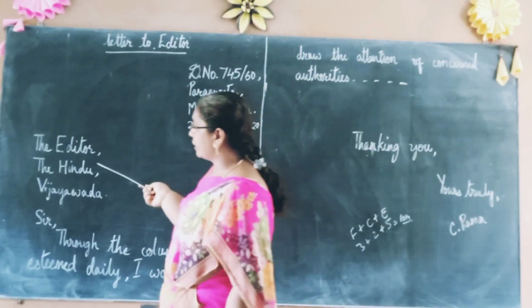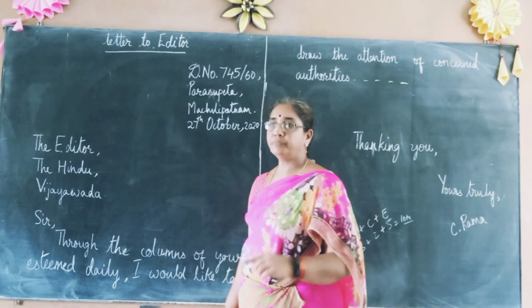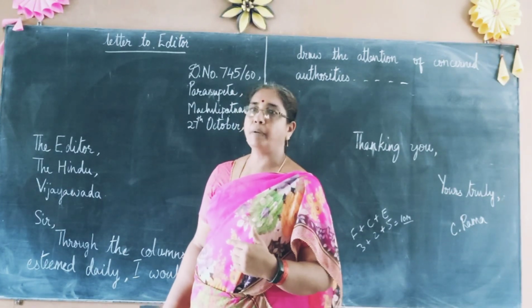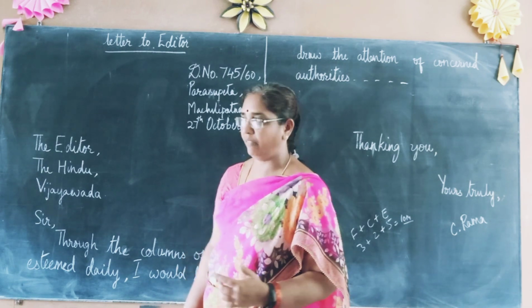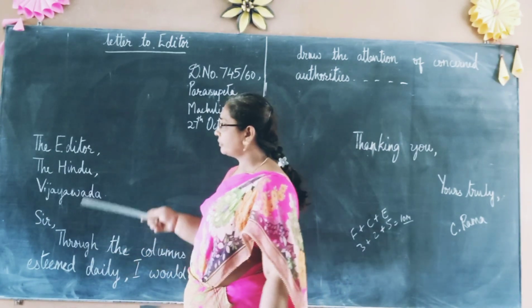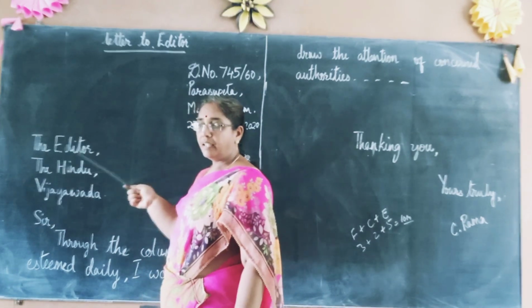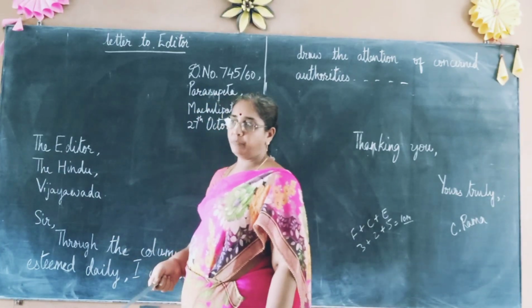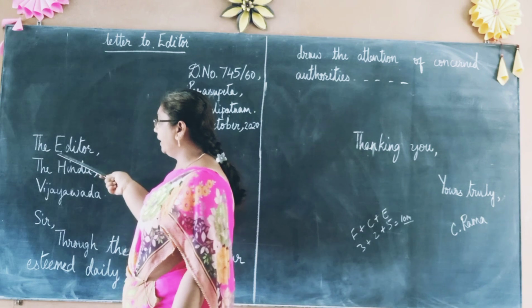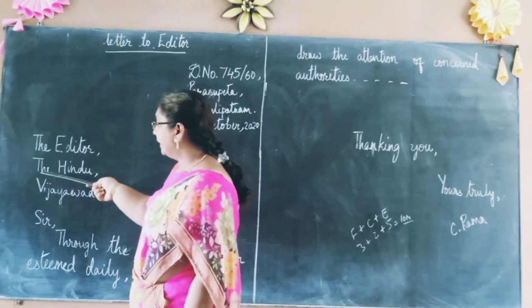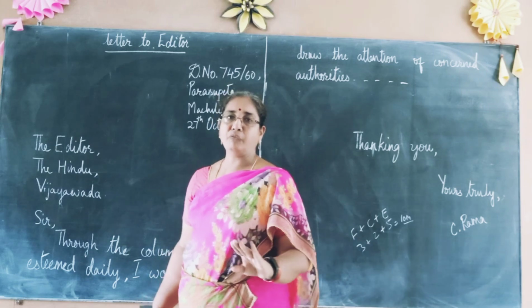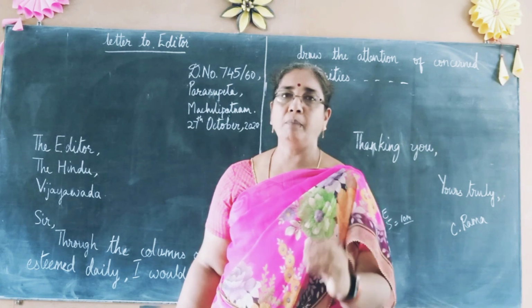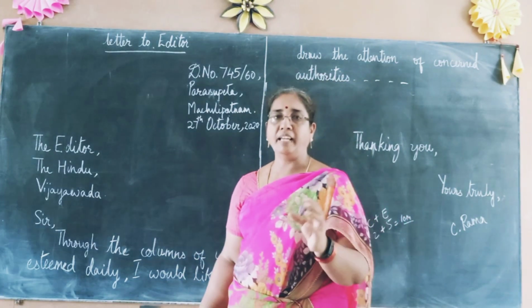Then now comes the to address. In the previous letters, we have seen to the principal, to the class teacher, to the correspondent, to the president, to the prime minister. That way we have written. Here it is to the editor. So again, the editor is important, and E should be capital letter. Keep that in mind. The editor, E should be capital letter, and the Hindu. Let us take a simple name of the paper, which is simpler. Why I say like this? Because you generally make mistakes when you take a longer word.